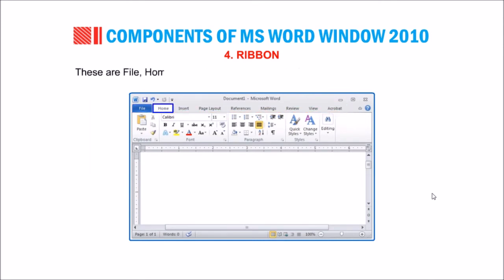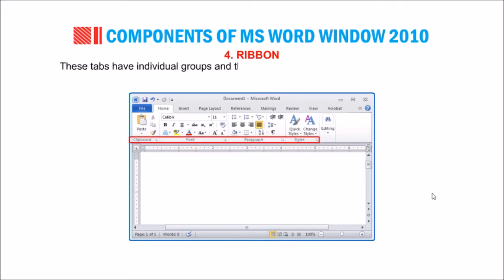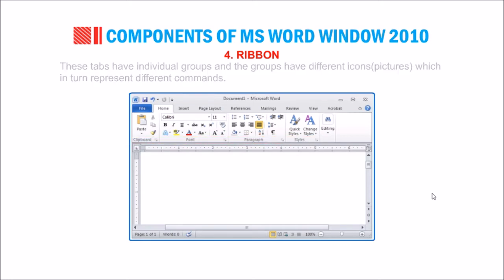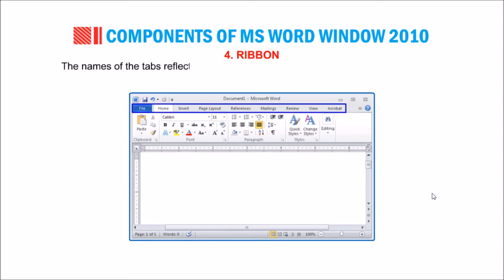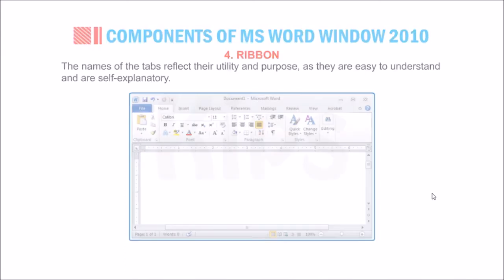These are File, Home, Insert, Page Layout, References, Mailings, Review, and View. These tabs have individual groups and the groups have different icons, pictures, which in turn represent different commands. The names of the tabs reflect their utility and purpose, as they are easy to understand and self-explanatory.